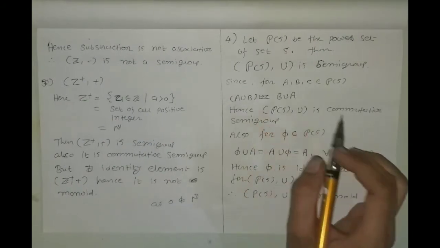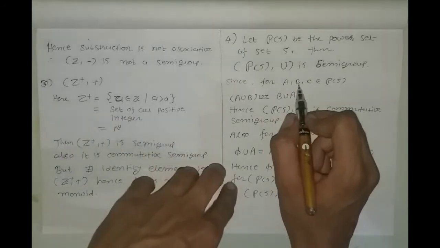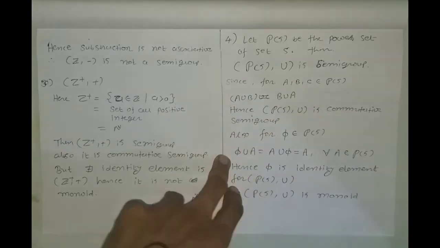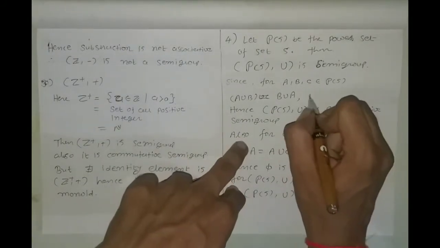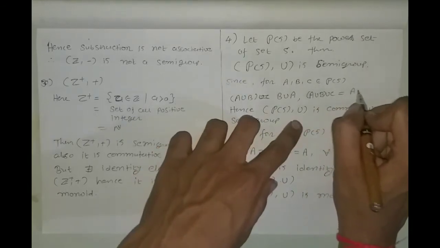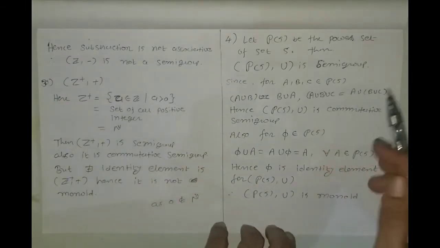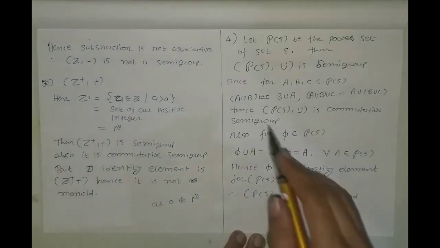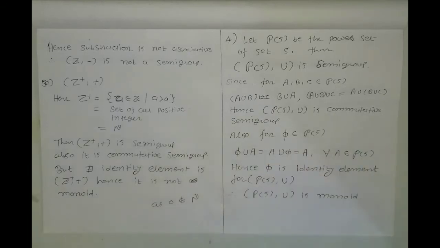For any three subsets A, B and C considered from P(S), A union B is equal to B union A, that is, union is commutative. Also (A union B) union C is equal to A union (B union C). So union is associative as well as commutative, so P(S) with the binary operation union is a commutative semigroup.